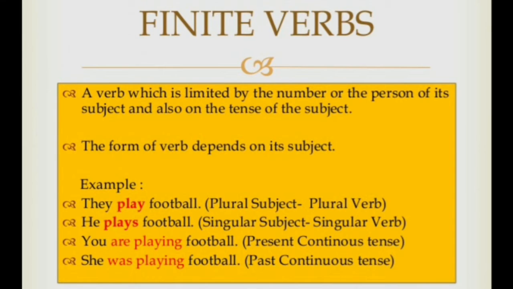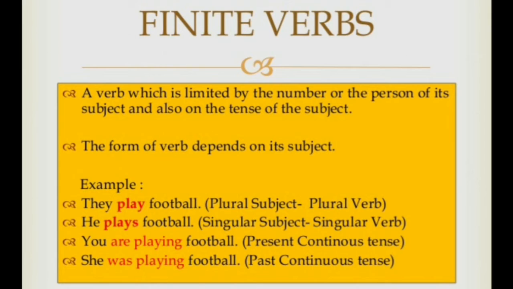Because we have a singular subject. In the present tense, when we have a singular subject, we'll usually use S with the verb. And that rule is applied here. So, it shows number. Do you understand now? A finite verb shows tense and number.